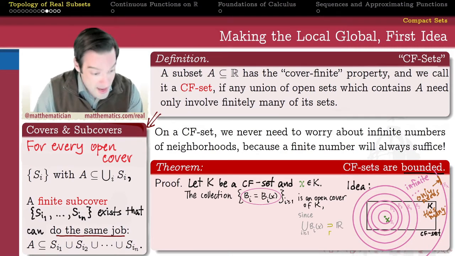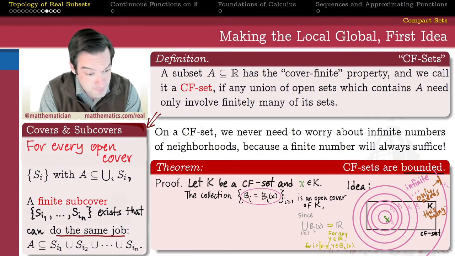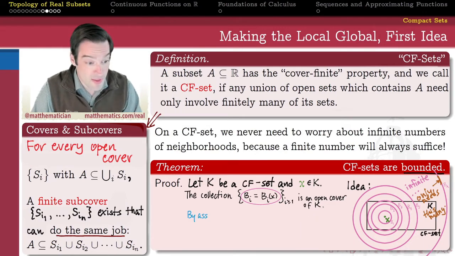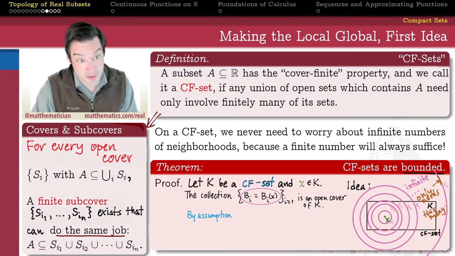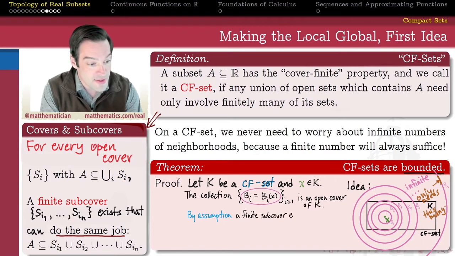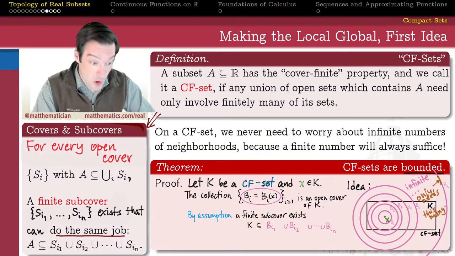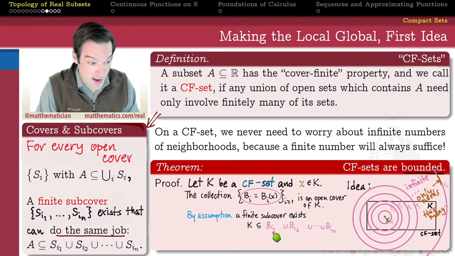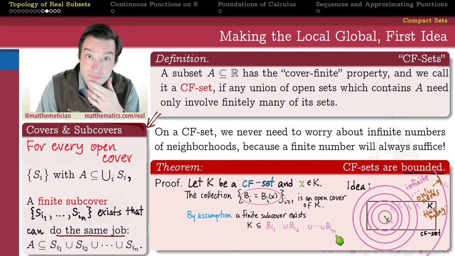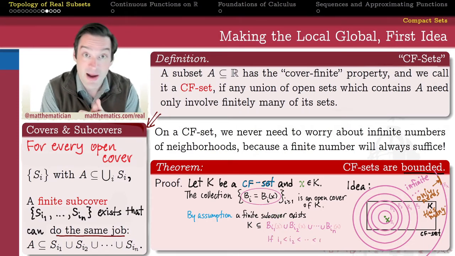So we have an infinite collection that covers all of my set, but we've assumed that K is a CF set. It's a cover-finite set. It has this property that we never need to use infinitely many open sets to cover it. A finite subcollection, a finite subcover, will always suffice to do the same job. So by that assumption, there exists a finite subcover of this open cover of successively larger concentric epsilon balls. A finite subcover exists. And let's call the indices of that subcover i1, i2, i3, up to the i-nth index of these sets. In other words, the balls of radius i1, i2, up through i_n centered at x.